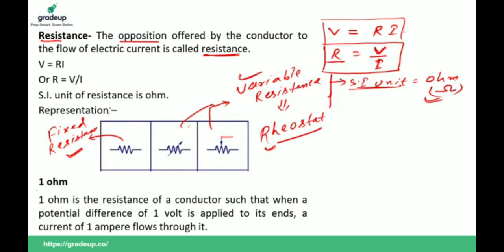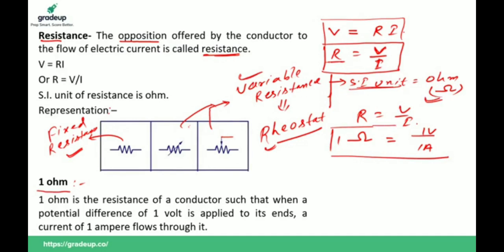If you want to define 1 ohm of resistance, R is equal to V upon I. Resistance of a wire is said to be 1 ohm if 1 ampere current flows when 1 volt is applied through the ends of the wire. So 1 ohm is equal to, this is also very important for your exam, volt per ampere.